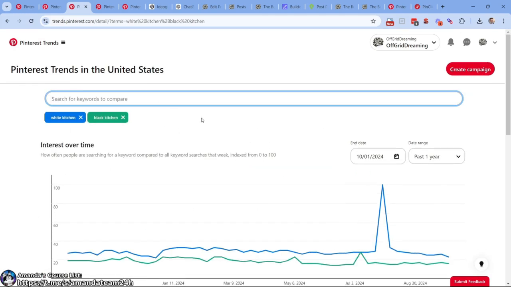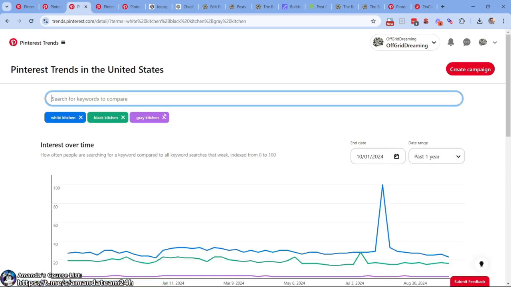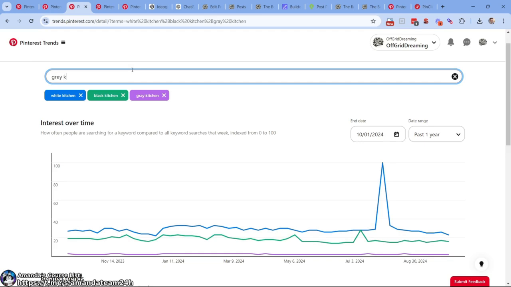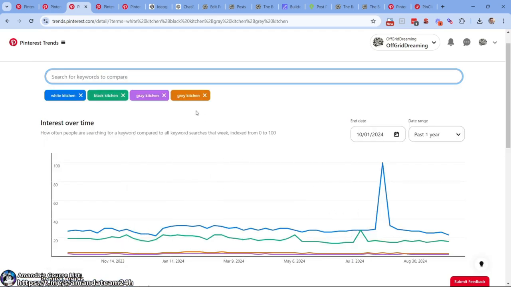If we were to do, I don't know, gray kitchen. Gray has 2 variants. Is it an E or A? I don't know. That one's less. Let's try with the E. So that's less popular. So, color variants.